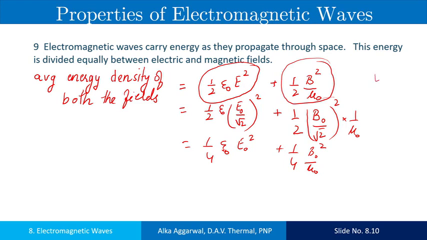As you know that E rms is equal to E naught upon root 2, so we replace it by this value, and what we get is this one, which is equal to this. So the average electric energy density is this. Both the formulas are correct.